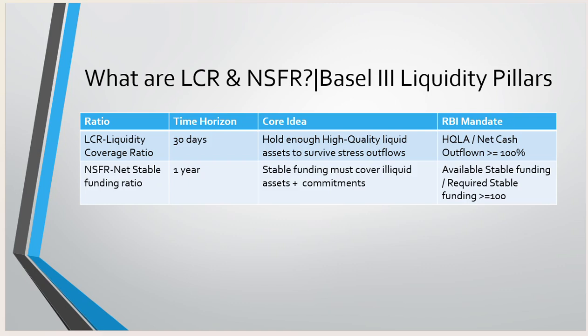The formula mandated by the RBI and Basel for this is the available stable funding divided by the required stable funding. You should understand what available stable funding is and what required stable funding is. The ratio should be greater than 100%. Available stable funding is how much stable funding you have, and required stable funding is the amount required, and the available stable funding should always be more.